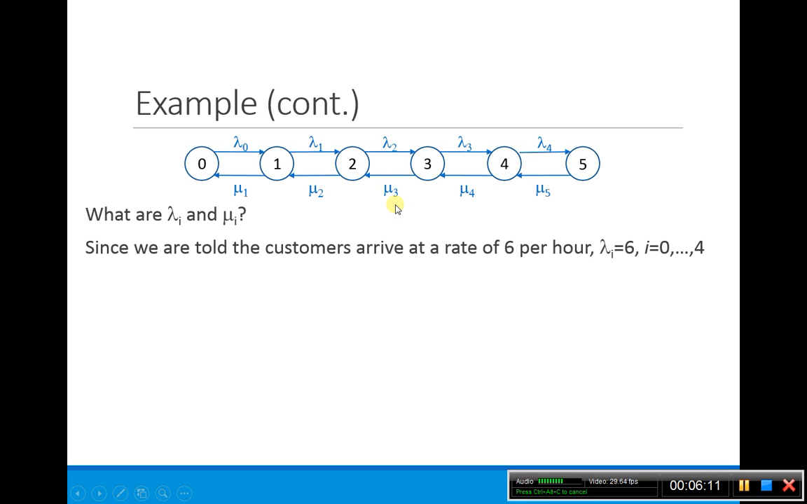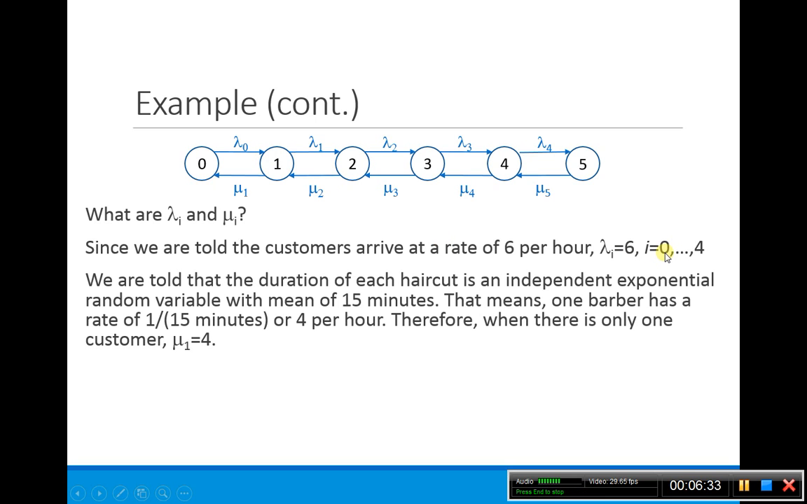Well, we're told that customers arrive at a rate of 6 per hour. So each of our lambdas is for when somebody arrives, so lambda_i equals 6 for i going from 0 to 4. Now we look at our mu's. We have to think about this differently. The mu's are the rate at which a customer gets done, so basically the rate at which a customer leaves.